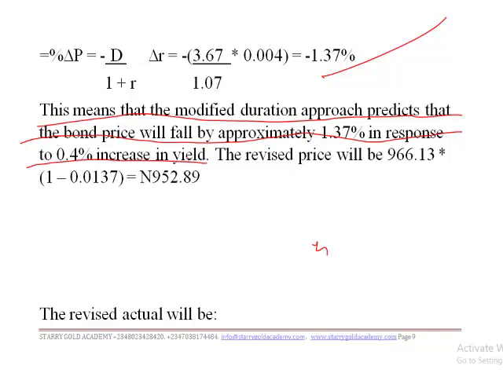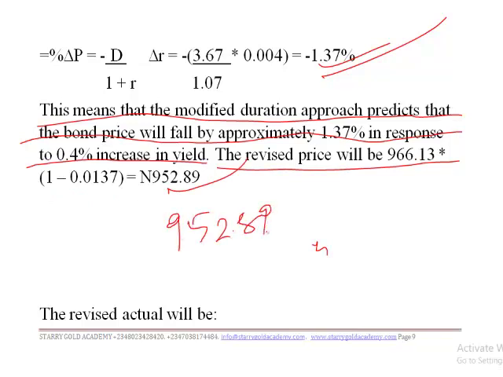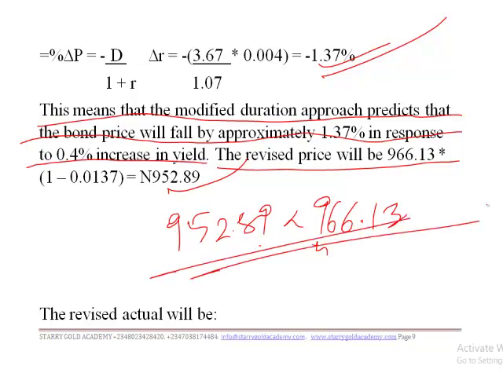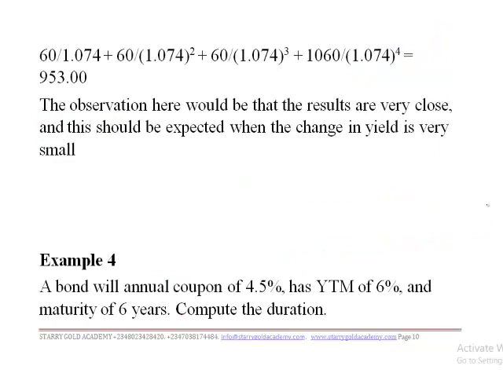So, having said that, we are supposed to look at the revised price. Having estimated that, we can say that the revised price will be 966.13, which we've gotten before, multiplied by the effect of the change, which is 1.37%. Then you have the revised price as 952.89, which we can see is now lesser than the 966.13 which we had initially.